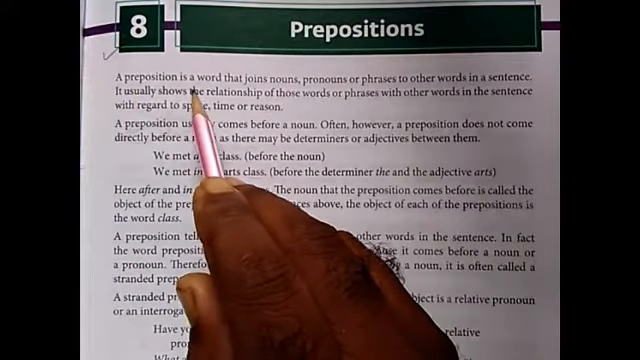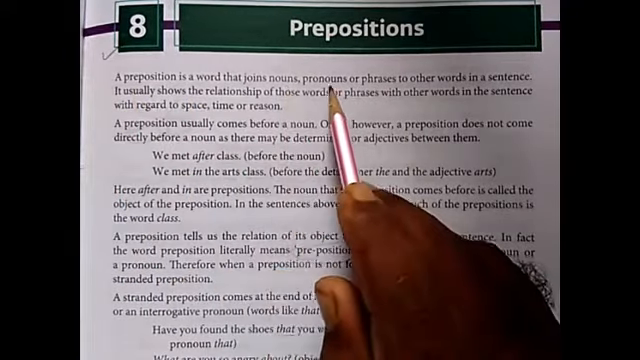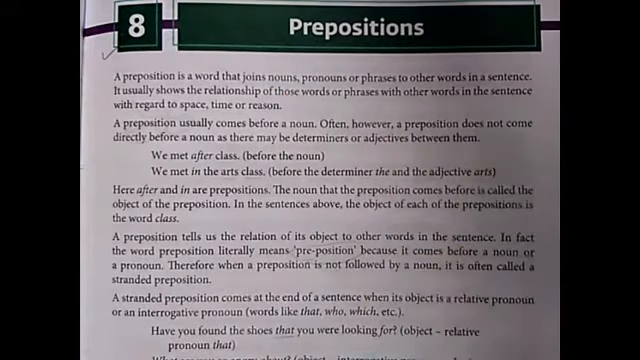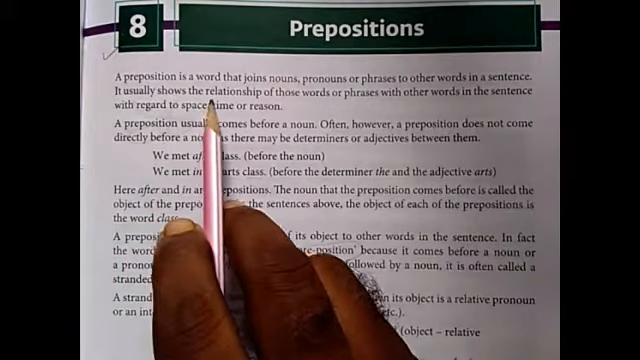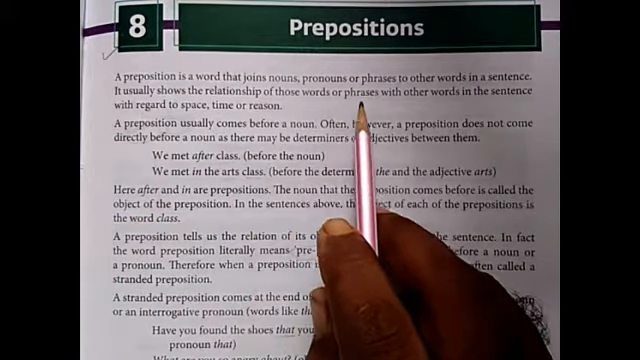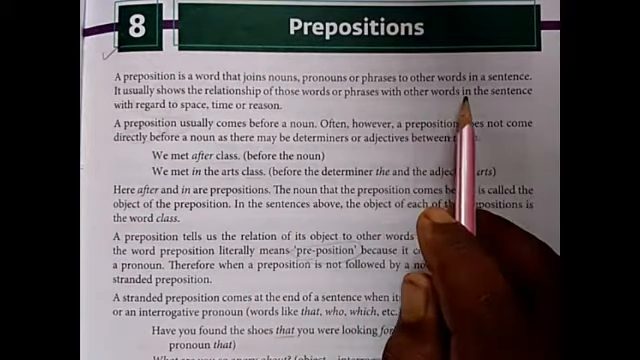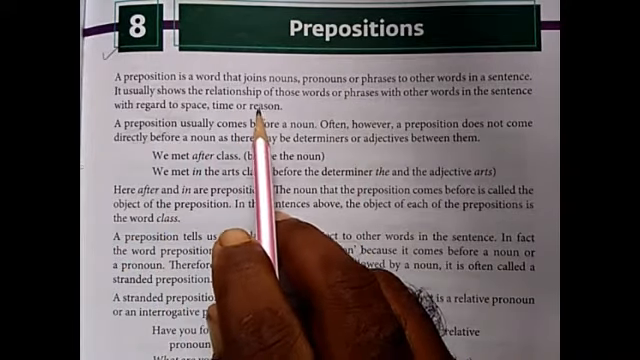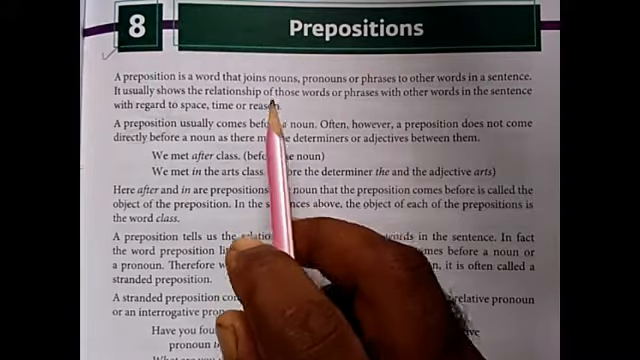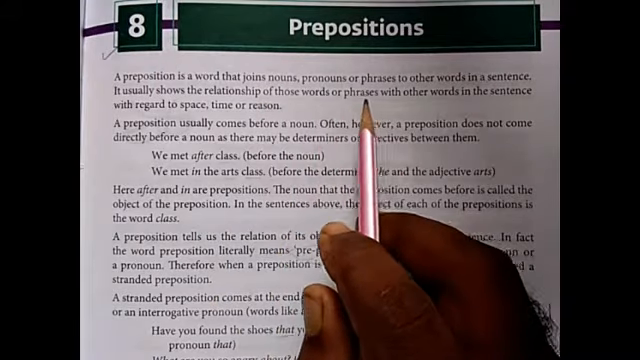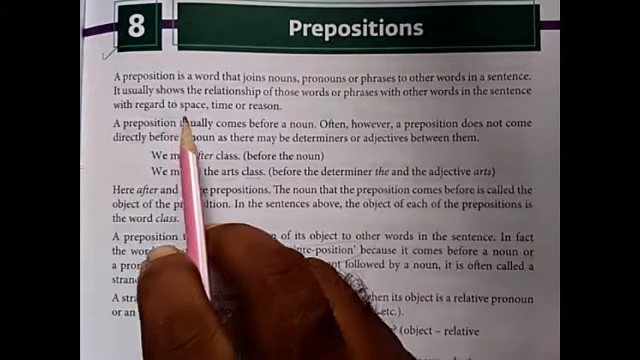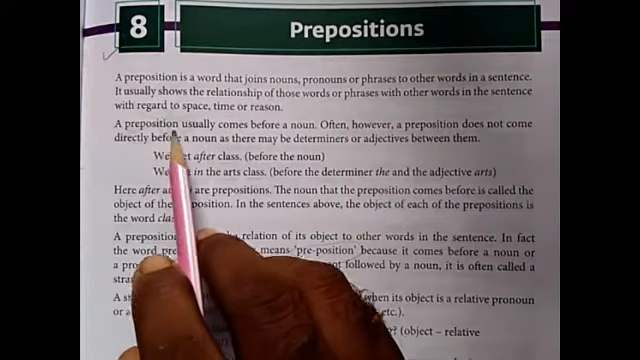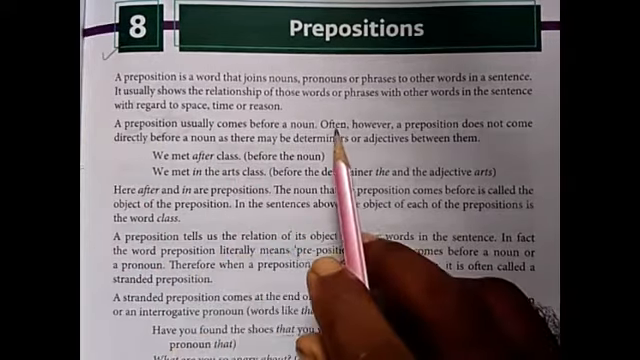A preposition is a word that joins nouns, pronouns or phrases to other words in a sentence. It usually shows the relationship of those words or phrases with other words in the sentence with regard to space, time and reason. Preposition shows the relation with other words in the sentence related to space, time and reason. That is preposition. A preposition usually comes before a noun.